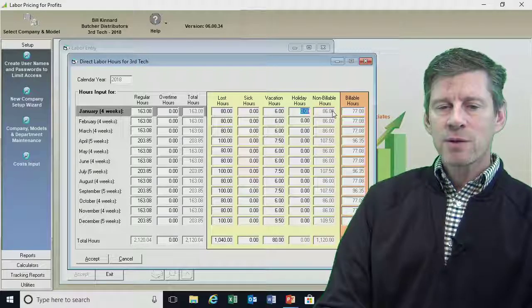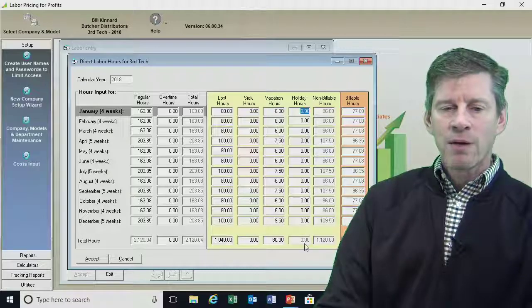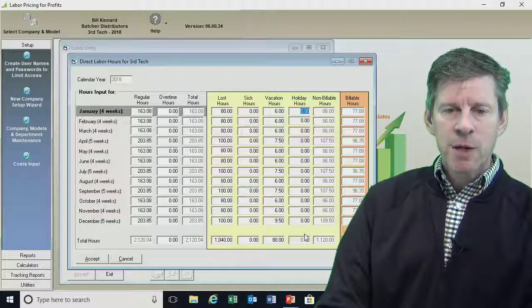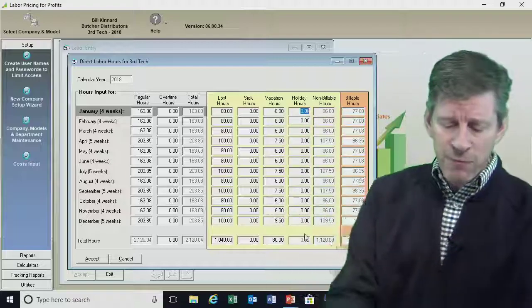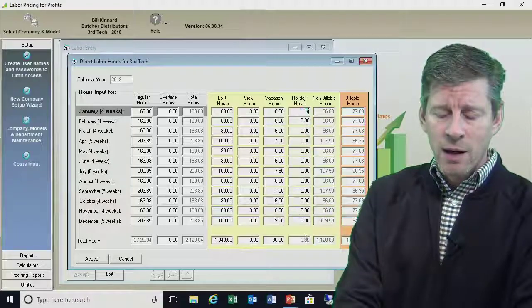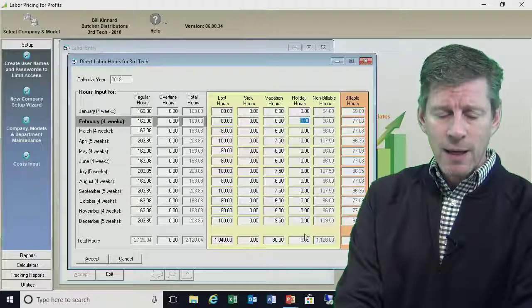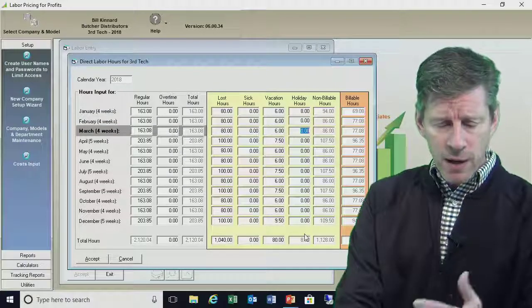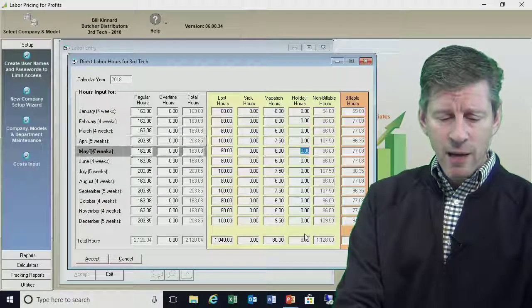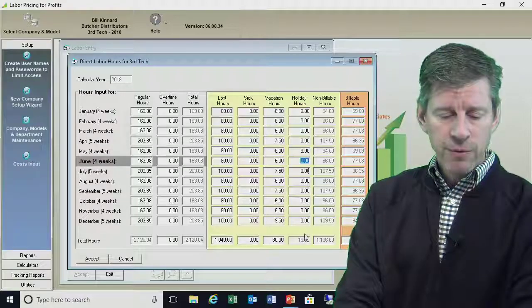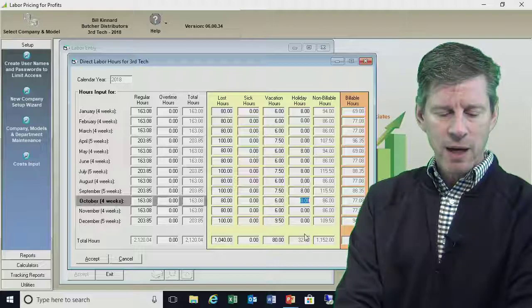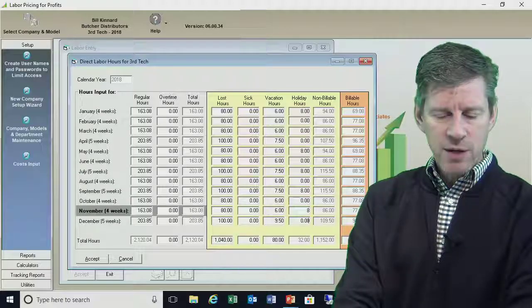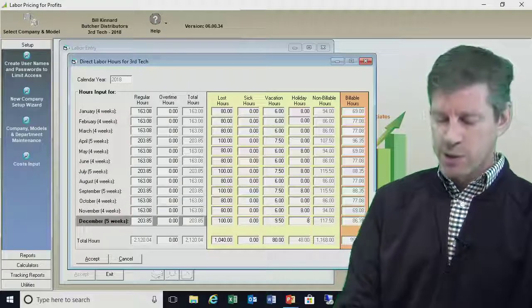And then last, we said we were going to give him the major holidays, 6 major holidays. What I'm going to do is I could go through the whole year and put them in by month. In fact, let's go ahead and do that. I've got 8 hours in January for New Year's Day. We've got Memorial Day. We've got the 4th of July. We've got Labor Day in there. And then we've got Thanksgiving. We got Christmas. There's our 48 hours that we're going to give him.